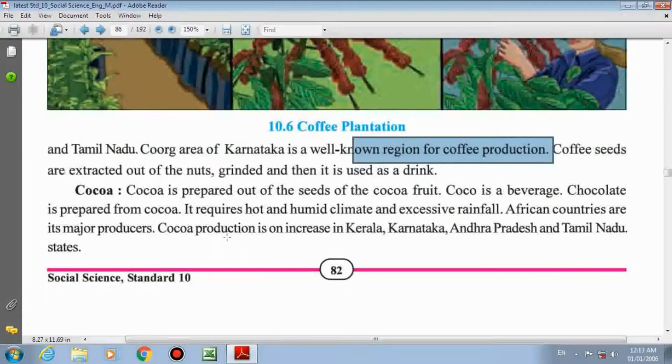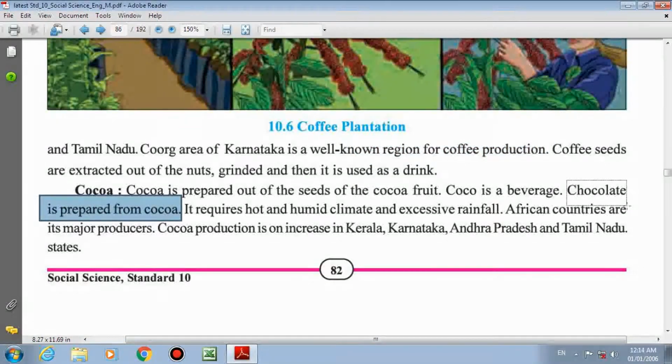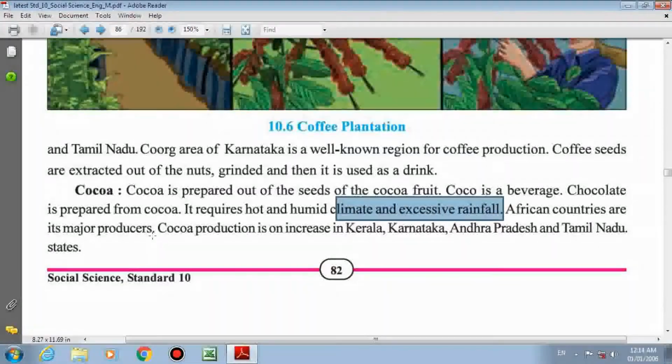Next is cocoa. Now cocoa is prepared out of the seeds of the cocoa fruit. Okay, so basically we have to get the cocoa fruit, and if you break the cocoa fruit, then you will get cocoa. Cocoa is a beverage. Chocolate is prepared from cocoa. All this you have to remember, you have to underline. Okay. It requires a hot and humid climate and heavy rainfall. Now African countries are major producers, okay, because they have this favorable environment or climate.